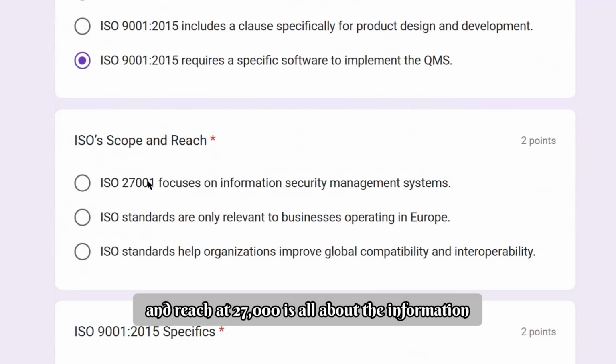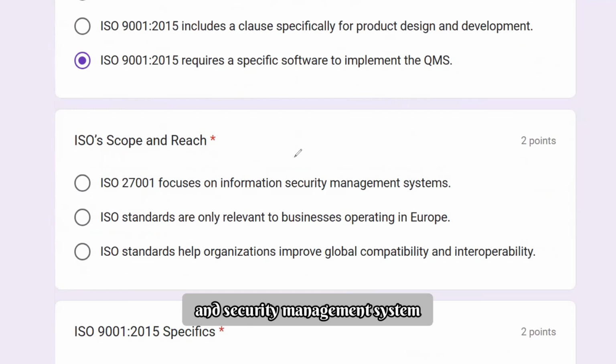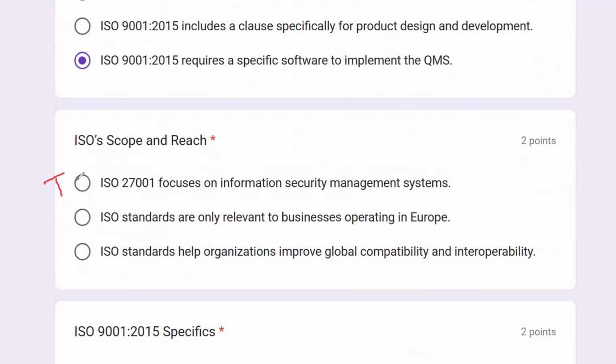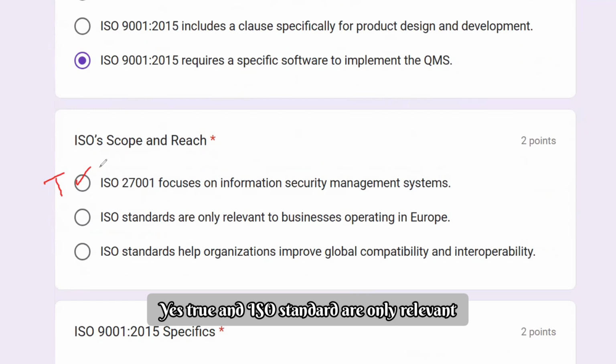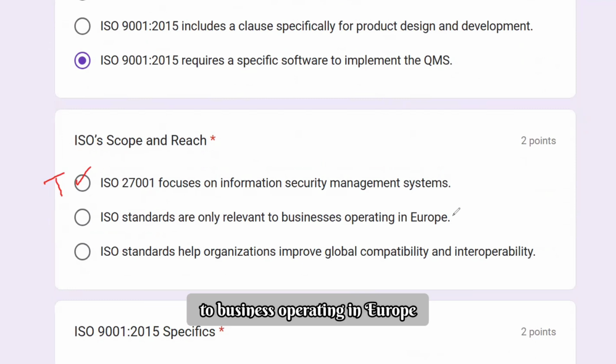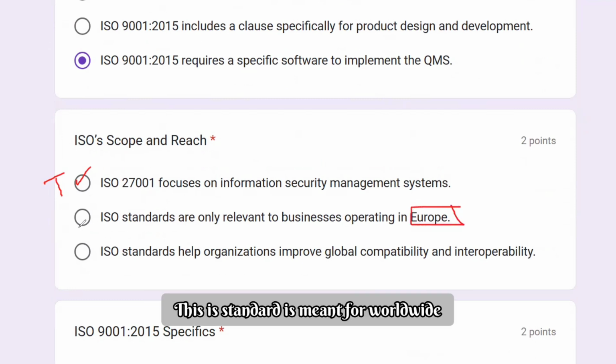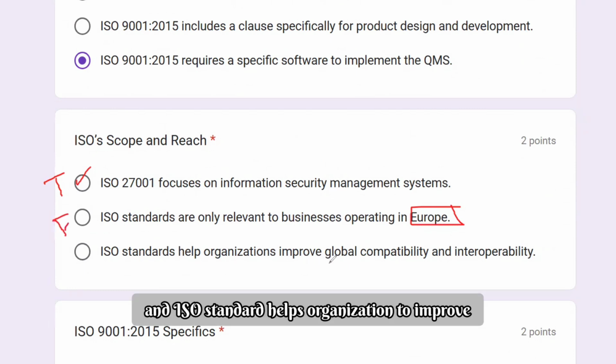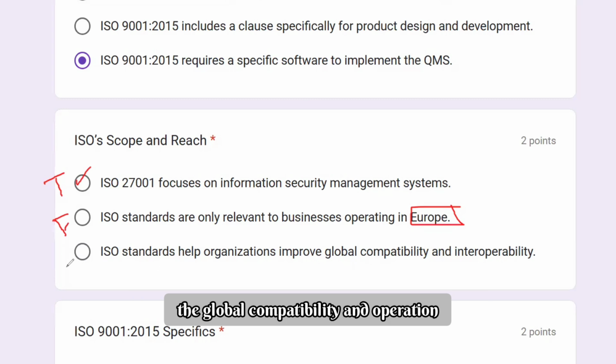ISO scopes and reach. ISO 27000 is all about the information security management system. I also covered a briefing about this standard. Yes, true. And ISO standards are only relevant to businesses operating in Europe. This is false. This standard is meant for worldwide, so it's a false one. And ISO standards help organizations to improve global compatibility and operation. Yes, true.